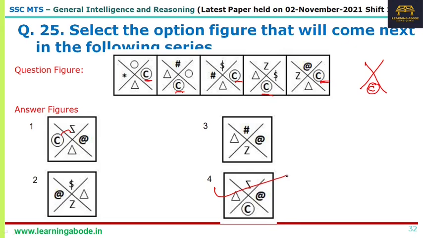If you want one more confirmation, the triangle is there at all places. It is either at the bottom or on the right. First it is at the bottom, then at the right, then at the bottom, then at the right. Now here it is at the bottom, so next it will be on the right, and so on. That way you can conclude. So the answer is option 4.